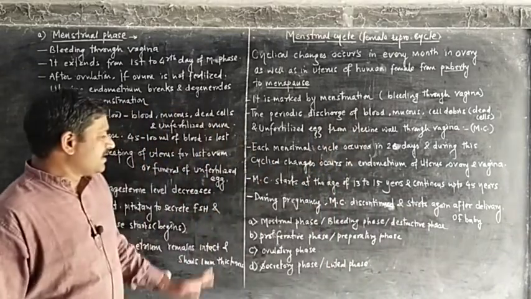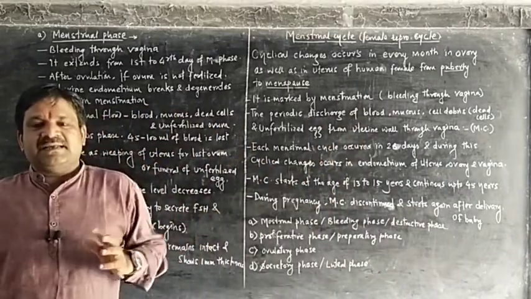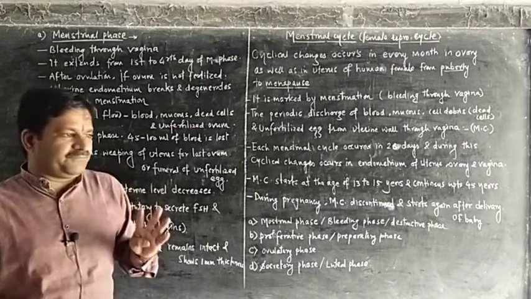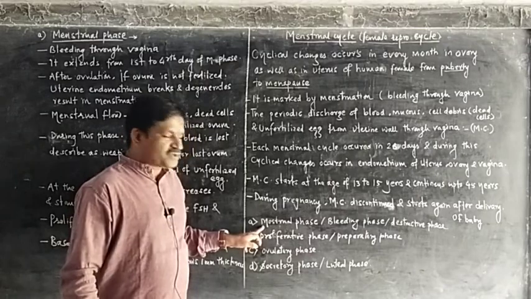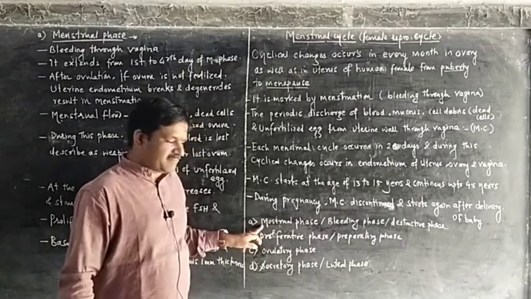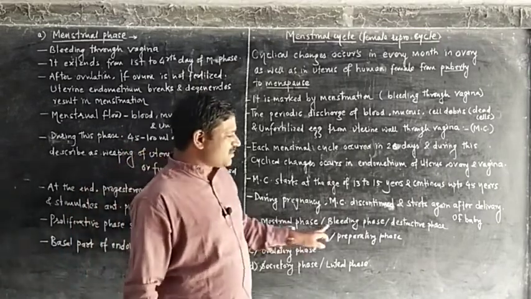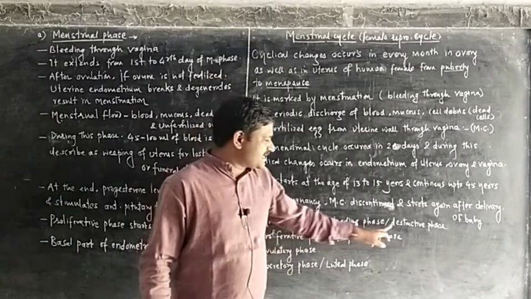Now this menstrual cycle is divided into 4 different phases. The first phase is the menstrual phase, also called the bleeding phase or destructive phase.